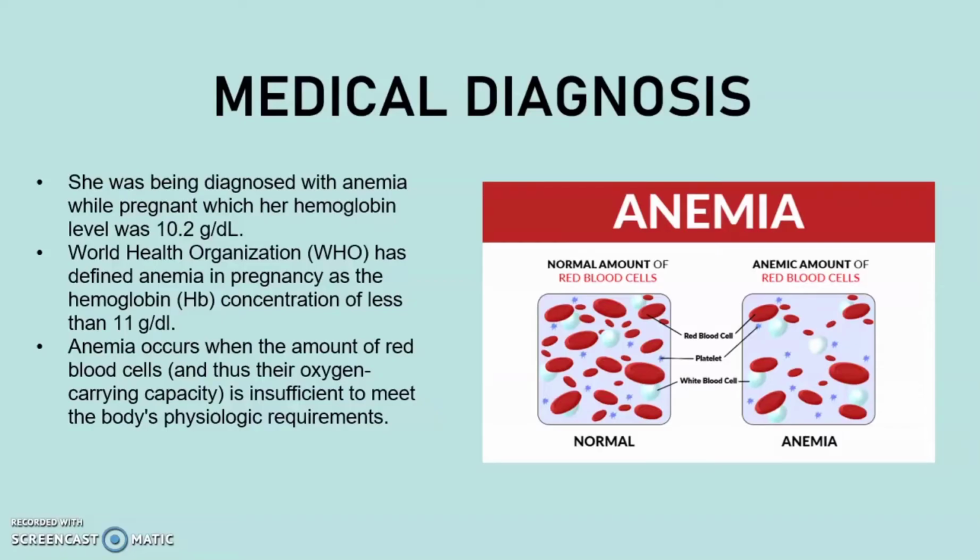For the medical diagnosis, she was diagnosed with anemia while pregnant, with a hemoglobin level of 10.2 gram per deciliter. WHO has defined anemia in pregnancy as a hemoglobin concentration of less than 11 gram per deciliter. Anemia occurs when the amount of red blood cells is insufficient to meet the body's physiologic requirement. As you can see from the picture, the anemic amount of red blood cells is low compared to the normal amount of red blood cells.